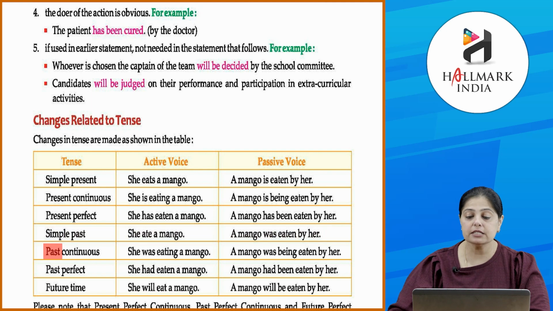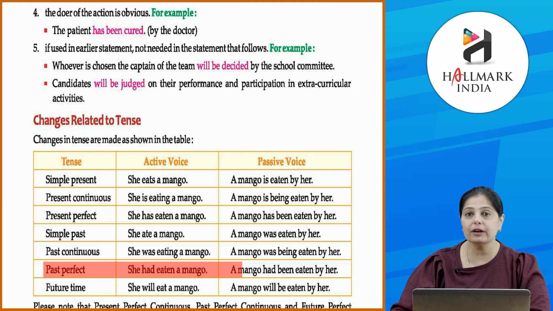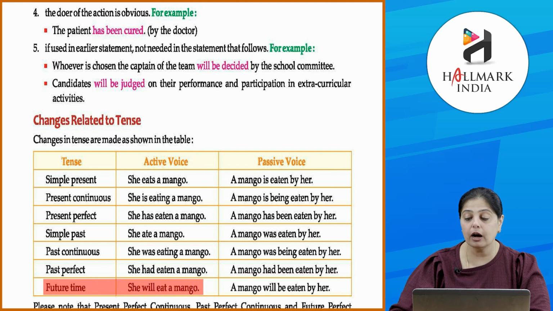Clear? Past continuous, she was eating a mango. A mango was being eaten by her. Past perfect, she had eaten a mango. A mango had been eaten by her. Future time, she will eat a mango. A mango will be eaten by her.